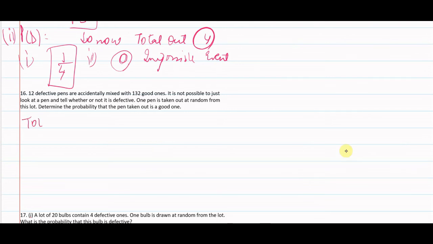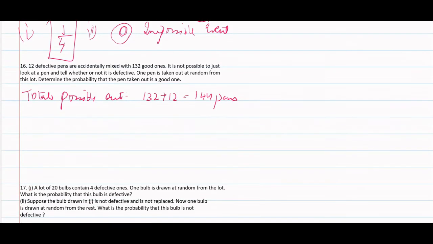First we would find out total possible outcomes. 132 are good ones and 12 are defective. So total 144 pens. Now we are given one pen taken out at random from this lot, and the pen taken out should be a good one.